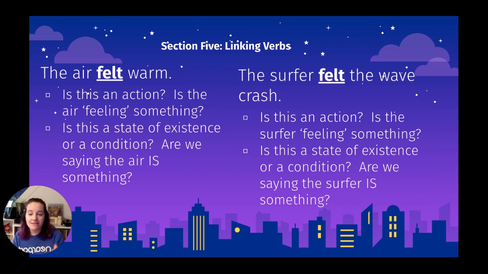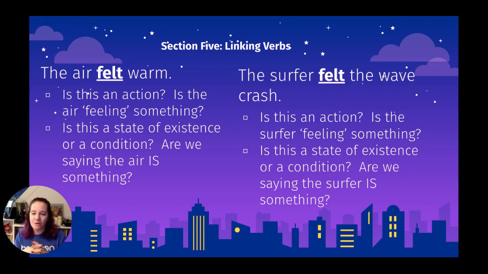So you have to think about, is the subject actually performing an action here, or is this a state of existence or a condition? Is the air reaching out and touching something and feeling it with its hands, its fingers, or whatever air might have? Or are we just saying that the air is a certain type of way? Same thing with the next sentence. "The surfer felt the wave crash." Is that an action? Is the surfer feeling something physically, or is this a state of existence, a condition? Are we saying the surfer is something?